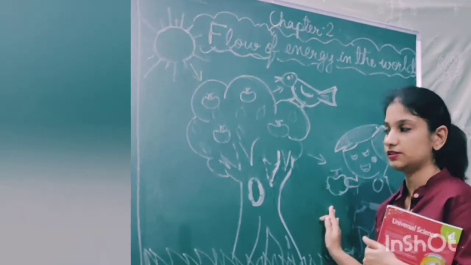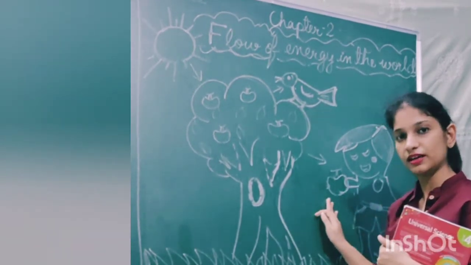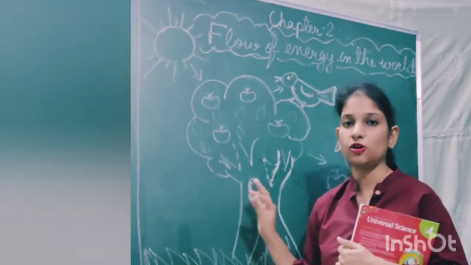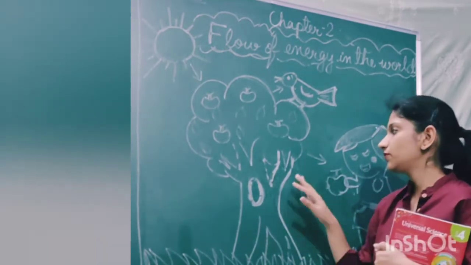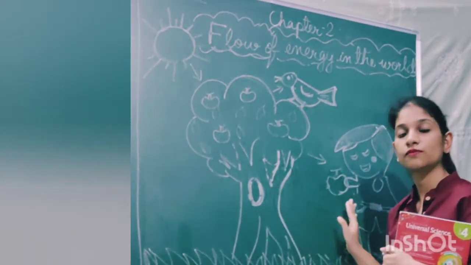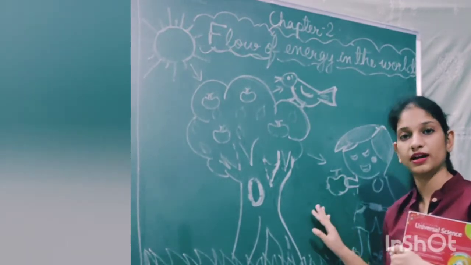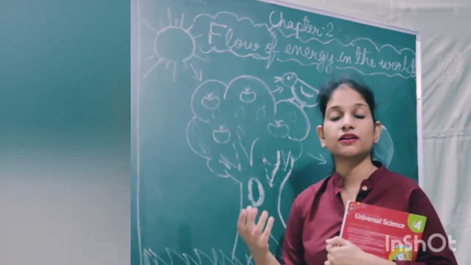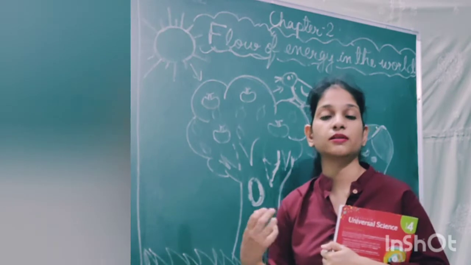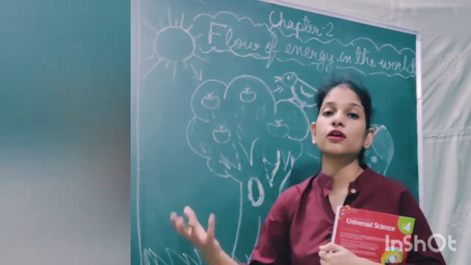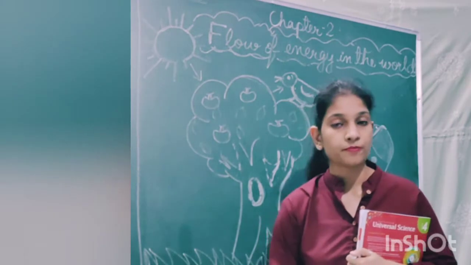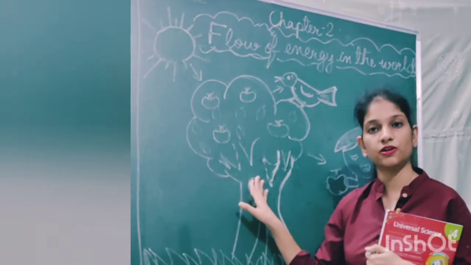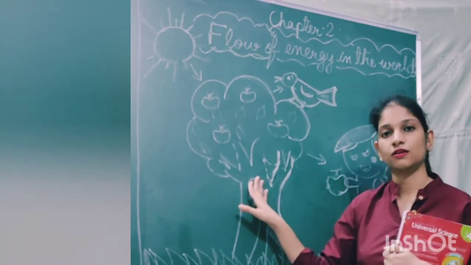on the green plants. Either we obtain food directly from them, like apples and cabbage and any vegetarian food that we directly obtain from the plant, and some of the food is eaten by other organisms whom we consume, or whom other animals consume. For example, plants are eaten by grasshoppers also, and then grasshoppers get eaten by frogs, right? And then the frog is eaten by another animal, the snake. So all living organisms are basically dependent on plants for their food.